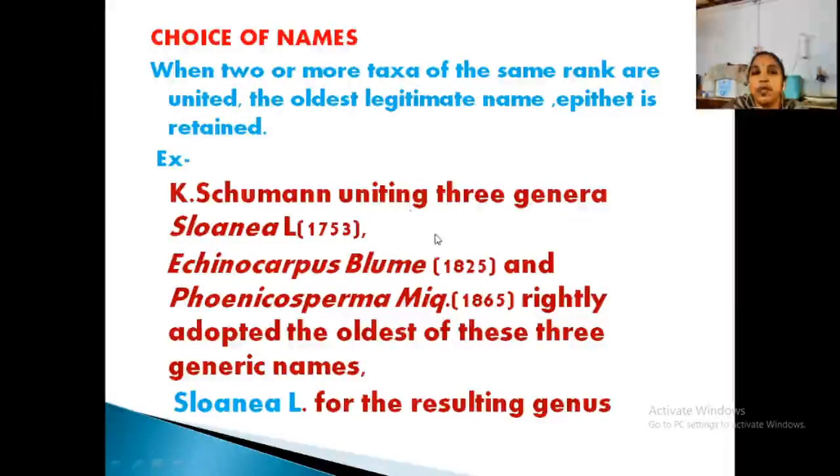Which one will be selected? The oldest one. That is Solania, published in 1753. So the oldest legitimate name is retained. So you have the right to choose or select the oldest legitimate name. Clear? So, when we unite three into one.